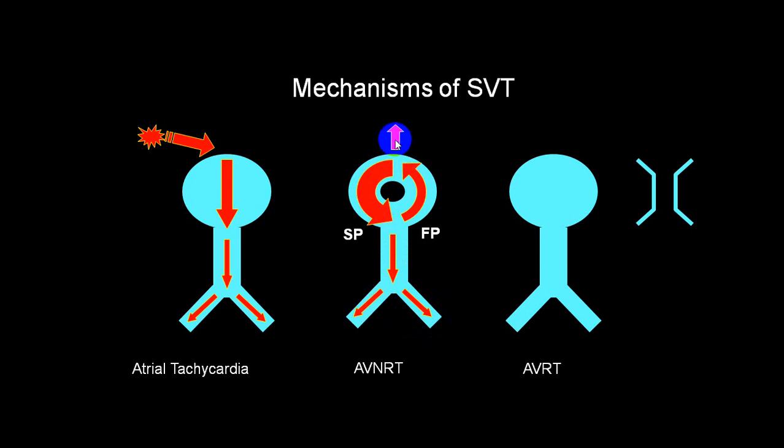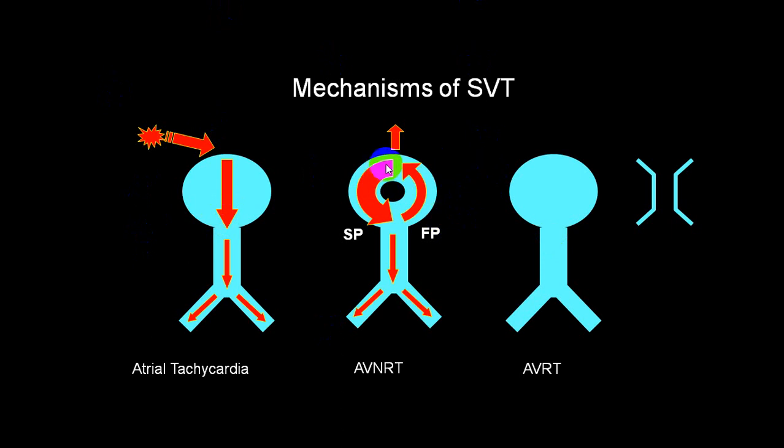So the P wave will usually be seen after the QRS complex, and that's why we measure the RP interval. Depending upon the RP interval we can find out the variety of tachyarrhythmia, that is a short RP interval or a long RP interval, and that will help you to identify different types of AVNRT or AVRT, typical variety or atypical variety. So that is the way of explanation. Try to follow this again. You can go through that again and understand this very well.